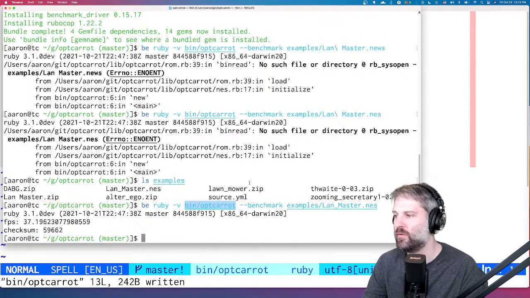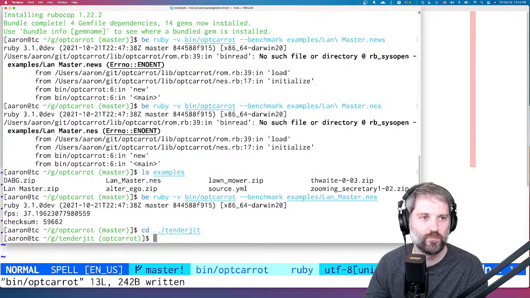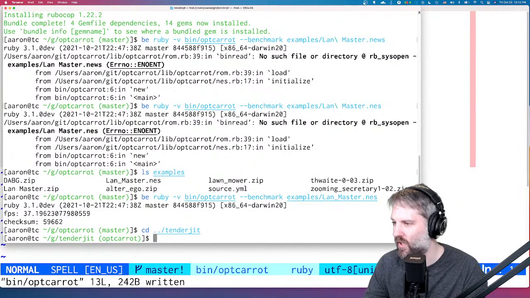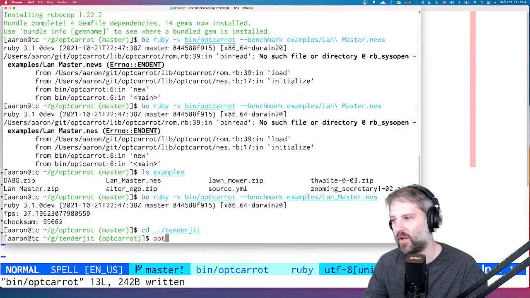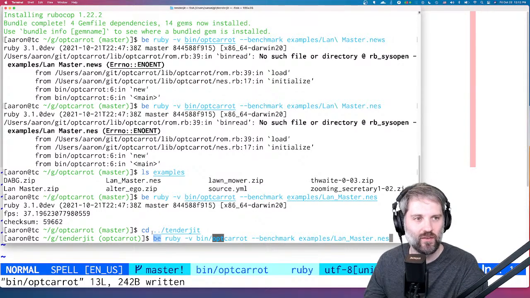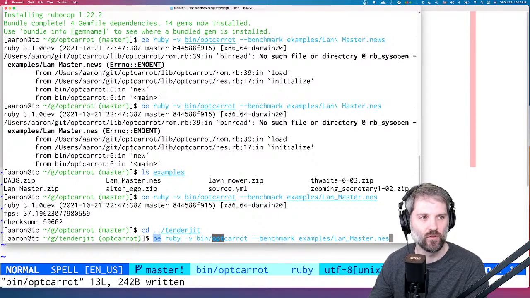And I'm going to go back over into TenderJIT. I've got to run it from a path or from the checkout. I also think I have this in my history. By the way, this BE here, I have bundle exec aliased to BE. So if you see BE, that's just bundle exec.